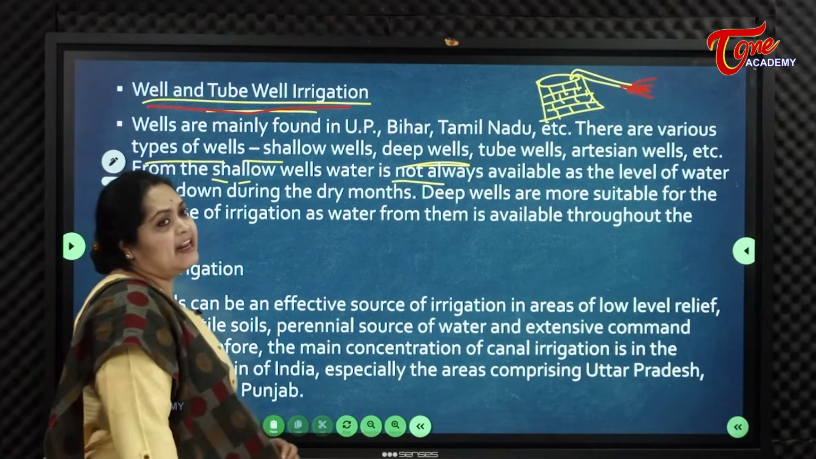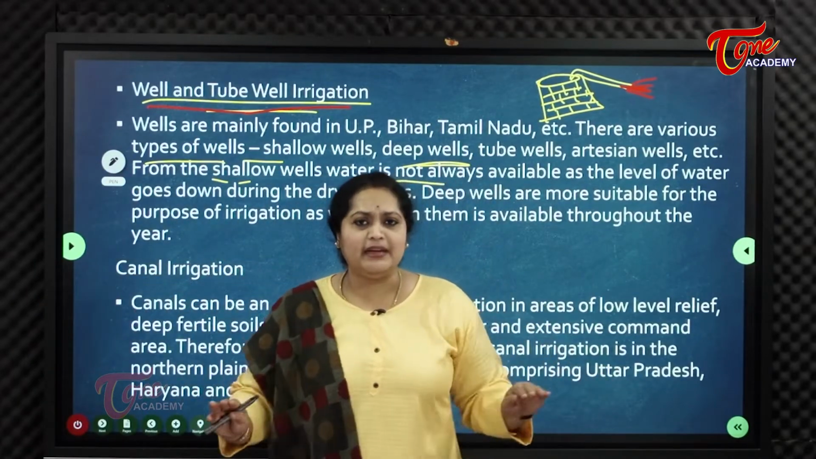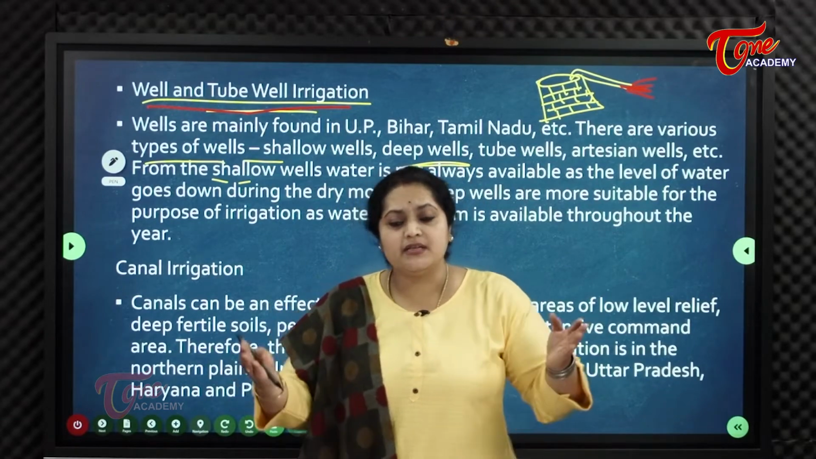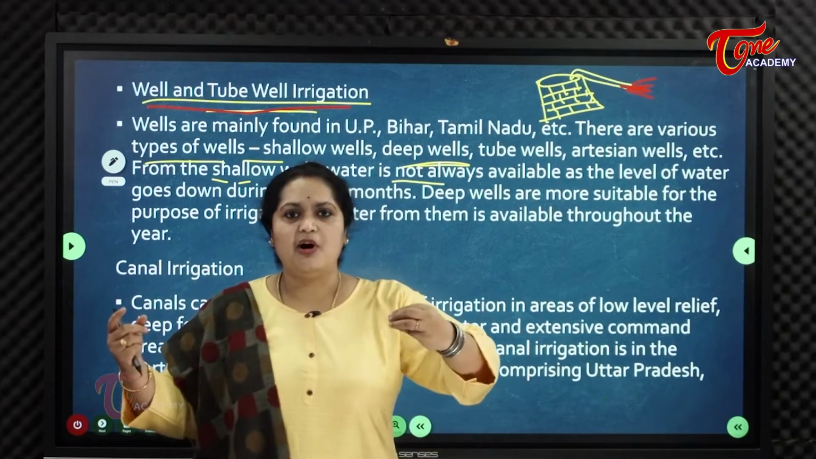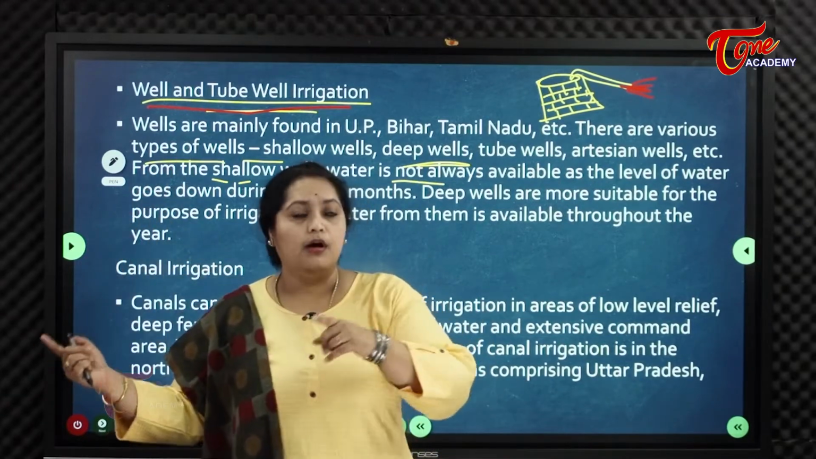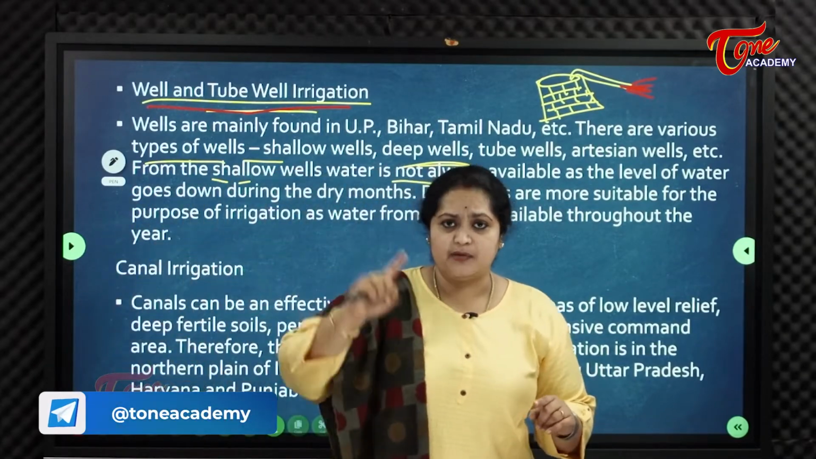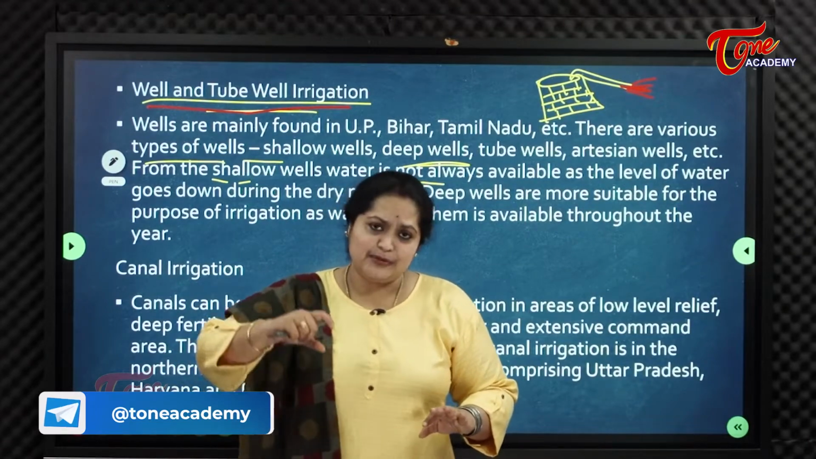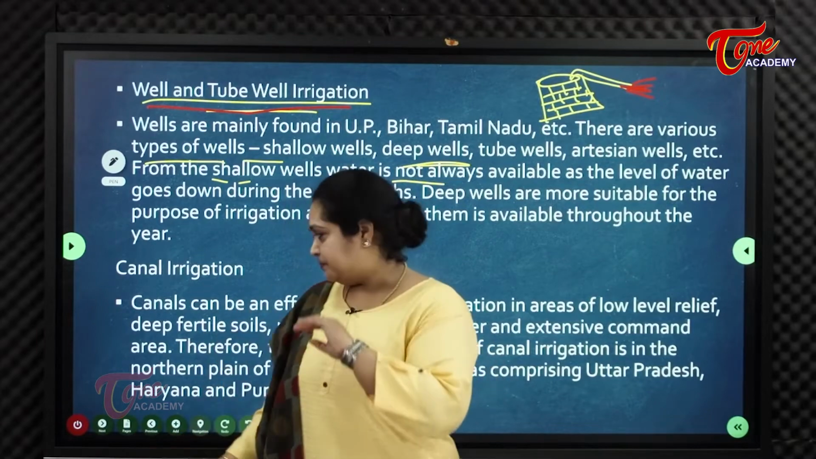Next one is canal irrigation. Canal irrigation is very famous all over India and all over the state of Andhra Pradesh. Canal irrigation means they construct a small channel from a big river or a big source of water body or any reservoirs. From that they take, with the help of tubes or pipes, they irrigate their fields.